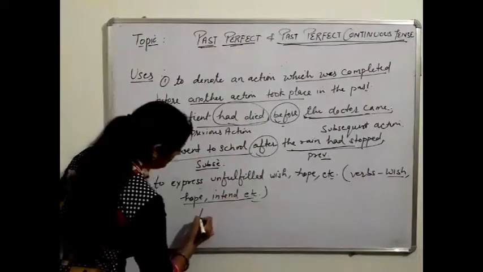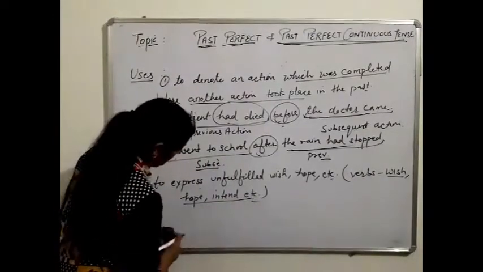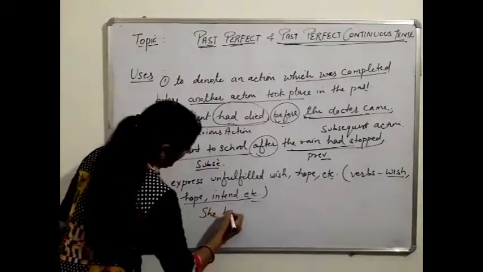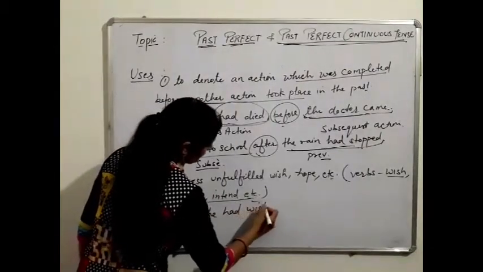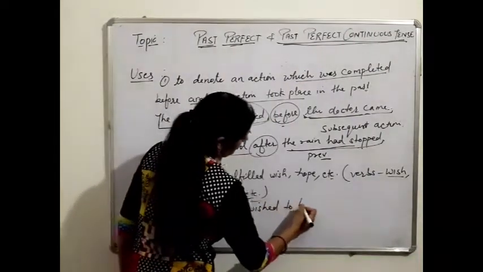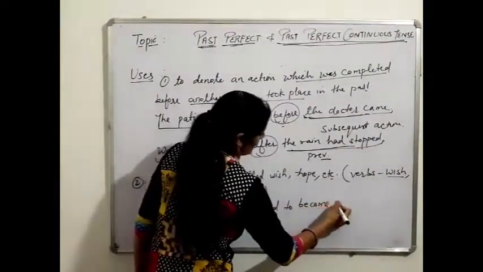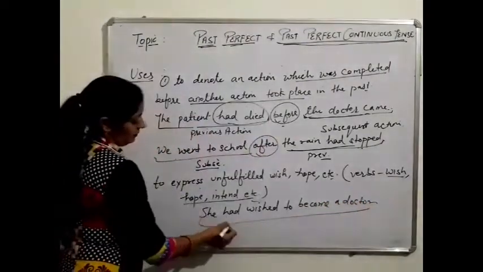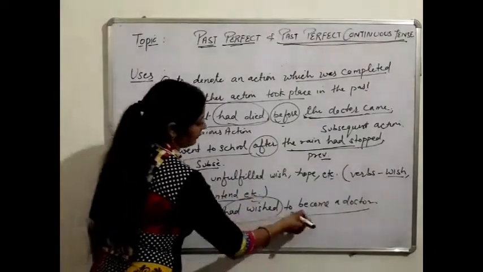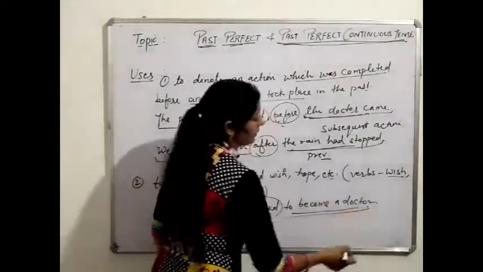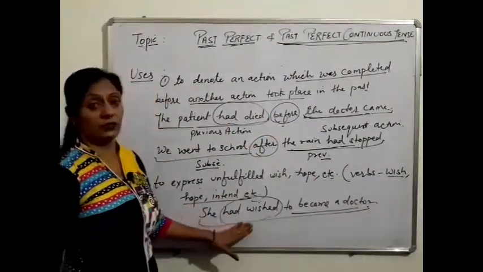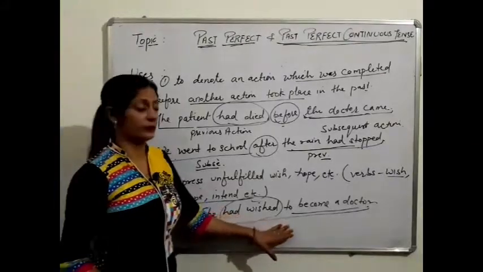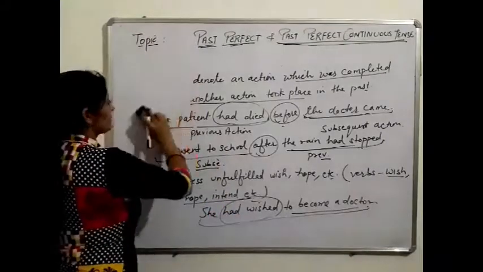For example, she had wished to become a doctor. It means it was her unfulfilled wish. It means she wanted to become a doctor. She had wished to become a doctor. Now see the next one.